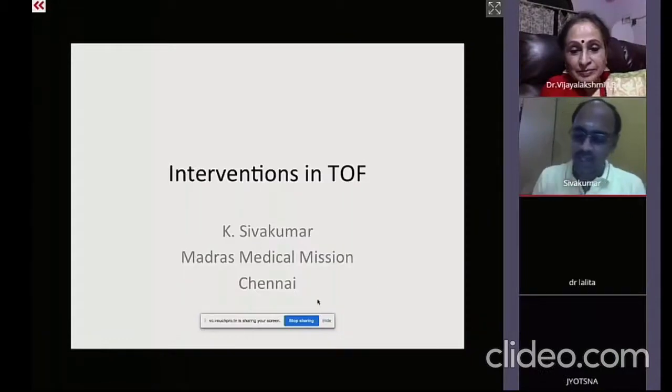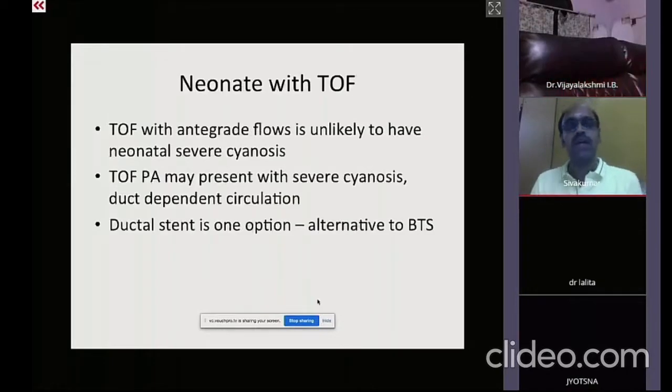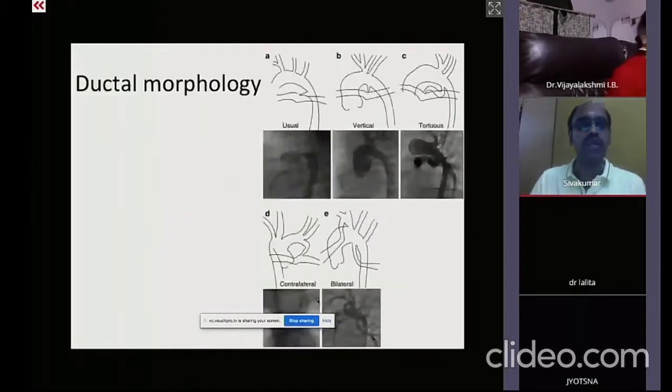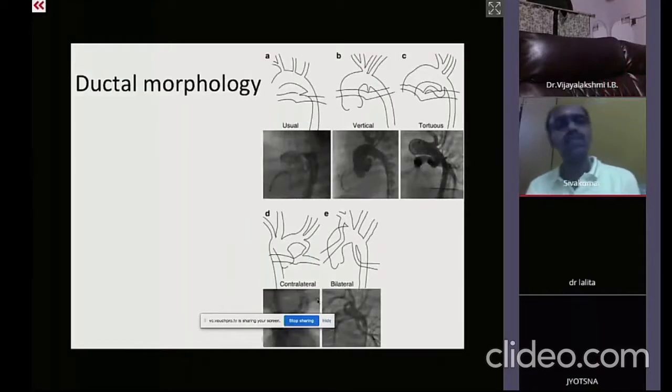Sure. In fact, Dr. Jyotsna has given me a small additional agenda on interventions in TOF. So, a very brief overlap on neonatal tetralogy. Tetralogy very often will have some amount of antegrade flow, so they are usually unlikely to present with severe neonatal cyanosis. However, TOF with pulmonary atresia may present with duct-dependent circulation. And ductal stent, as Madam has pointed out, is one option which is an alternative to BT shunt. And it is important to notice the ductal morphology in order to plan the procedure.